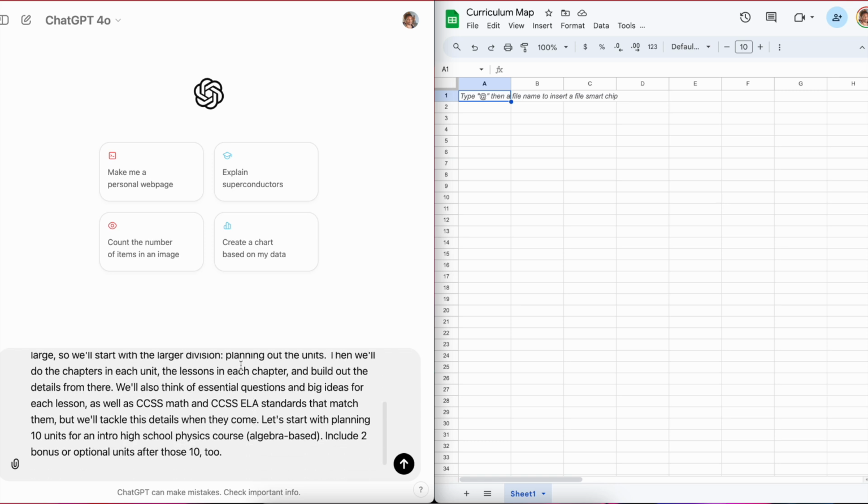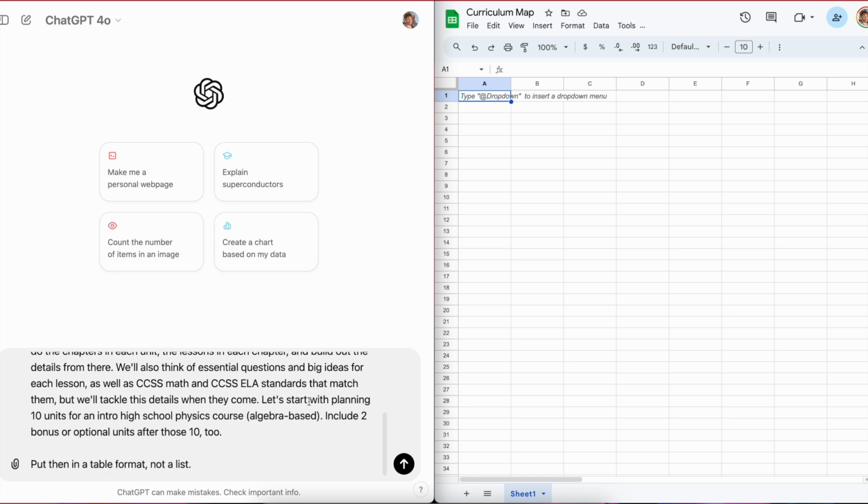And tell it what you expect to do in the future, too, because you're going to build this iteratively. There is often a limit of tokens or words, so it's not going to just give you everything in perfect format. So building it step by step is going to give you the best results. And of course, I want it in a table. Let's see what it does.